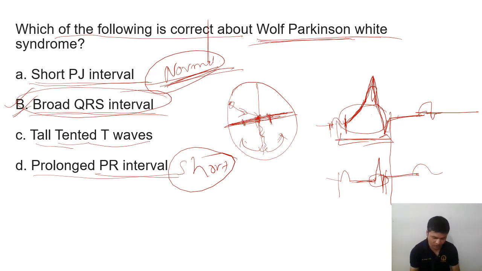In Wolff-Parkinson-White syndrome, an extra channel is established, and that will pass the impulse before the impulse from the SA node. Normally the SA node passes to the AV node, and then it should go to the ventricle. But before the AV node passes the impulse, through some other channel the impulse will pass to the ventricle, and that's why depolarization will start before that. Then the impulse will come from the AV node, which will join the initial impulse, and that's why there is a broad base of the broad QRS interval. Clear?